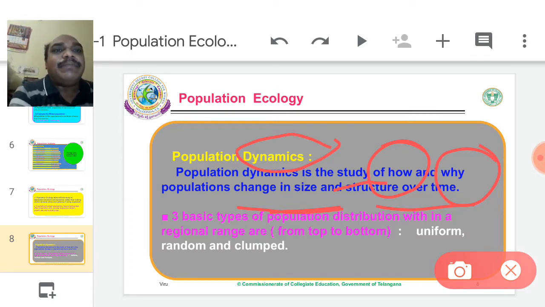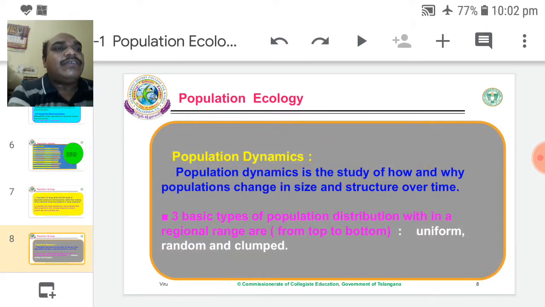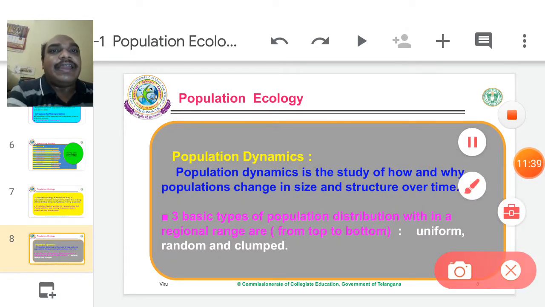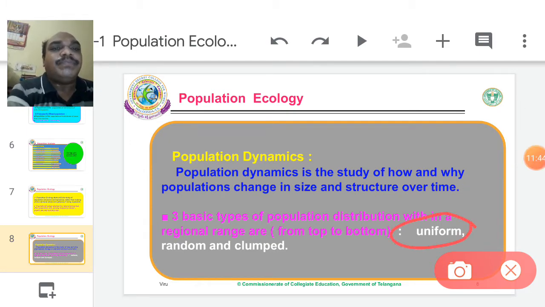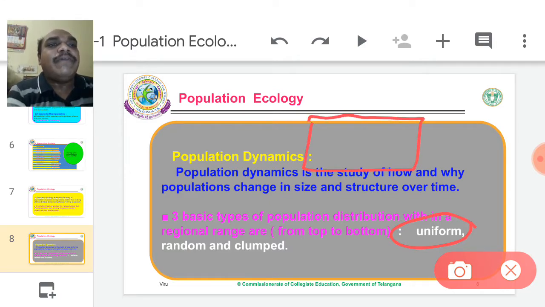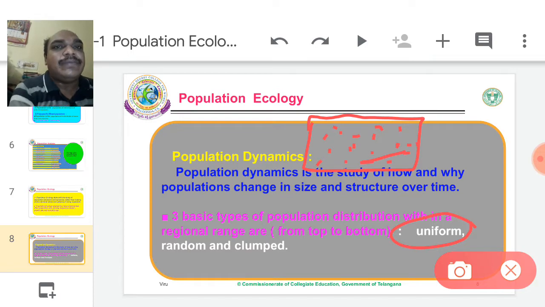In a particular time. So there are three basic types of population distribution within a region, ranging from top to bottom, which are uniform. For example, penguin birds. Penguin birds are distributed in a particular area. These penguin birds look similar, identical. We can't differentiate them from each other. They look uniform. For example, penguins are a uniform population.